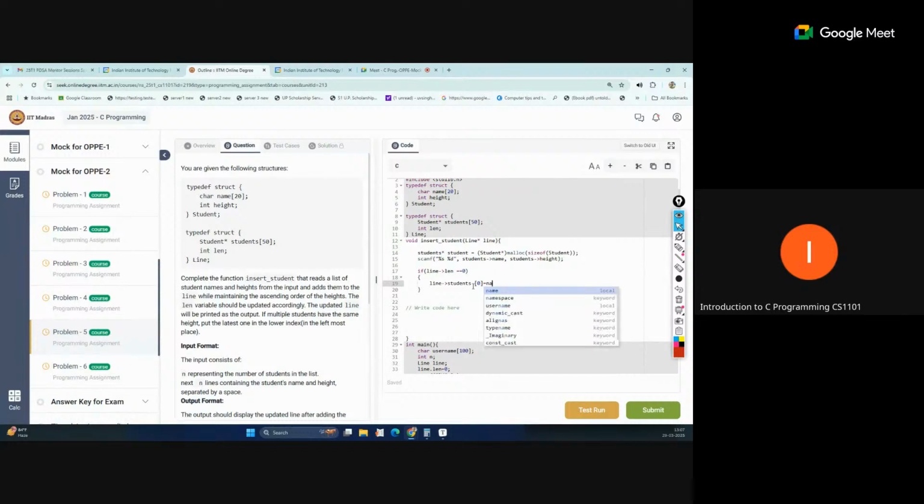Okay, student. So I think that will create confusion. So let's take this student, this is another variable.